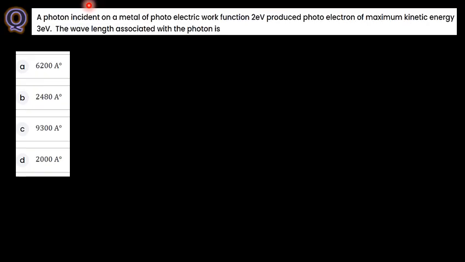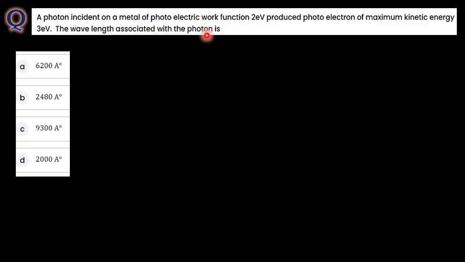Interesting problem. See here, a photon is incident on a metal, the photoelectric work function is given, and it produces a photoelectron of maximum kinetic energy. Work function they have given and the kinetic energy they have given. What they are asking here is the wavelength associated with the photon.